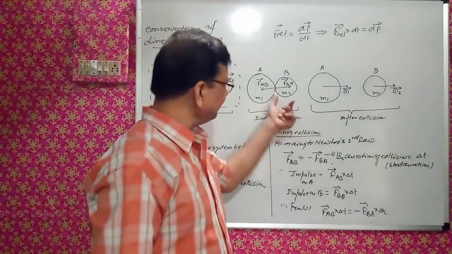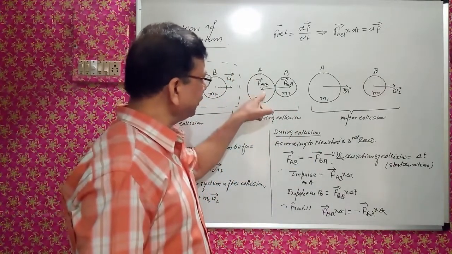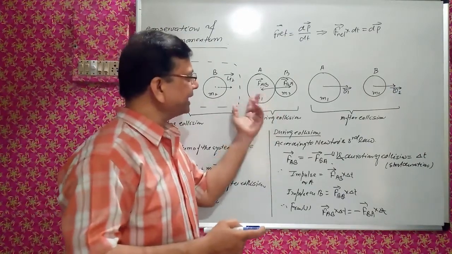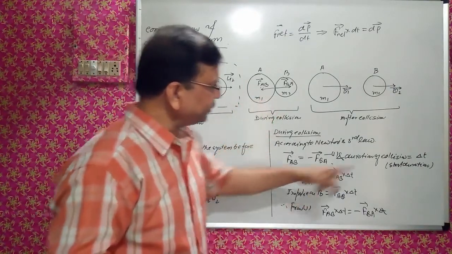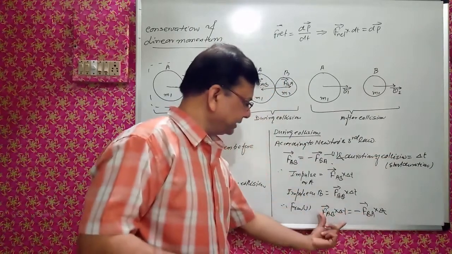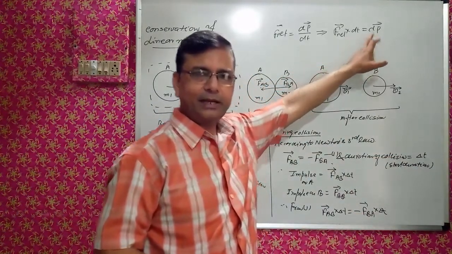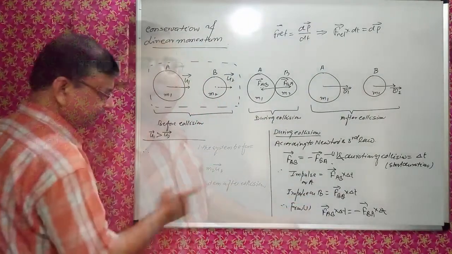Same thing is here. The net force acting on this is the internal force due to interaction. This force into this duration is the impulse, and this is equal to the change in momentum, right? So we will see the change in momentum now.